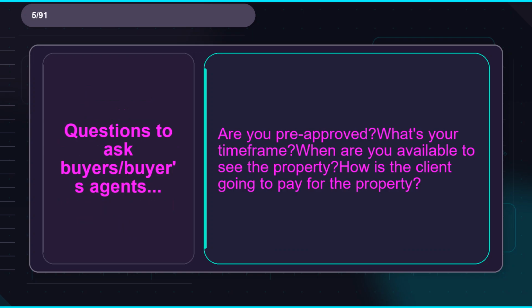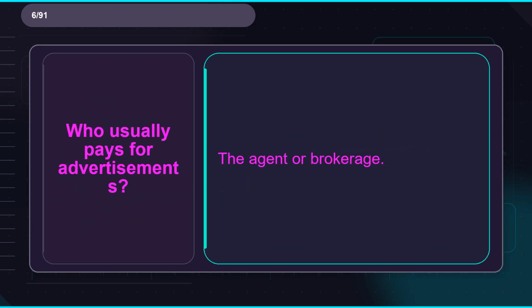Flashcard 5. Term: questions to ask buyers or buyer's agents. Definition: are you pre-approved? What's your time frame? When are you available to see the property? How is the client going to pay for the property? Flashcard 6. Term: who usually pays for advertisements? Definition: the agent or brokerage.